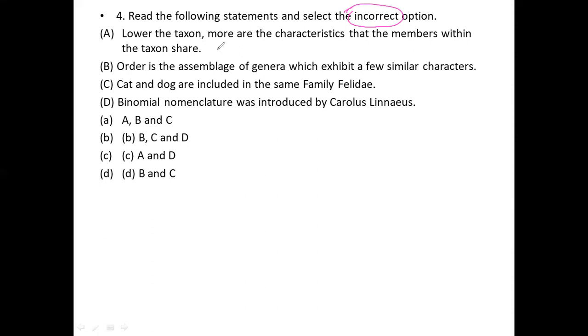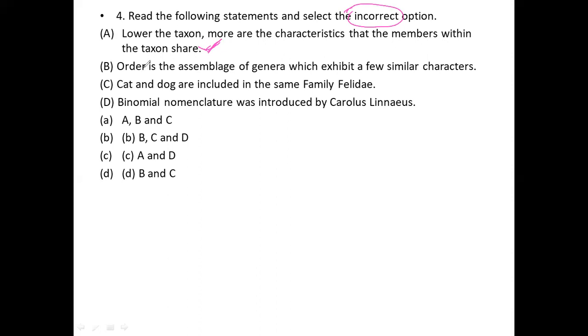So when we look at this statement, this is a correct statement, because the lower the taxon, the more characteristics the members within the taxon share.